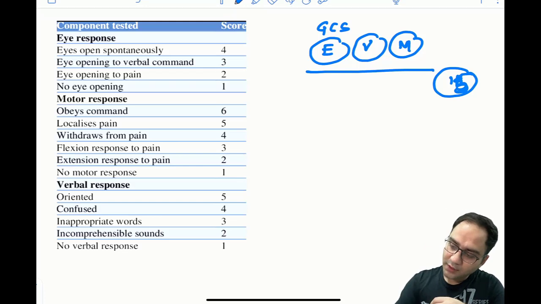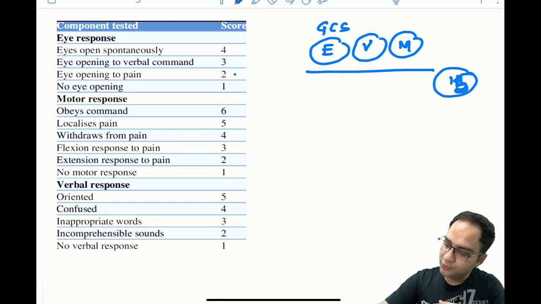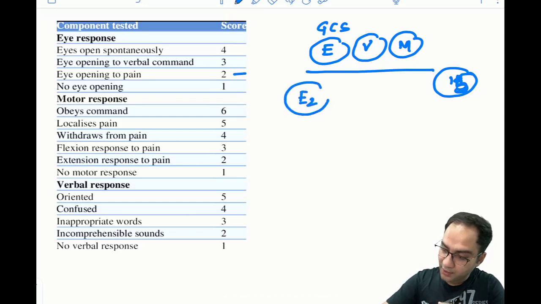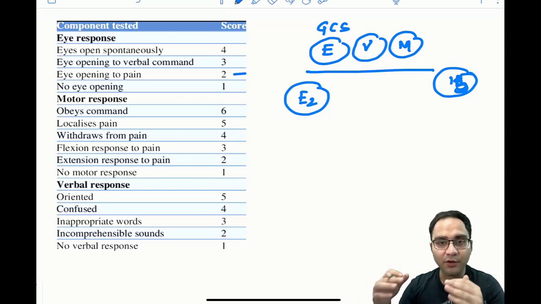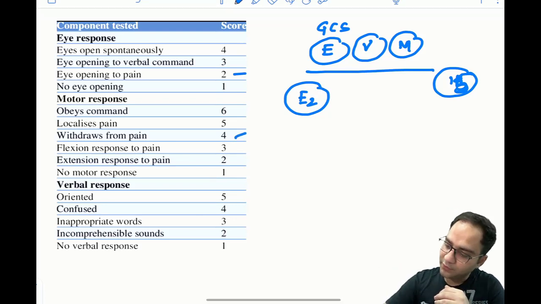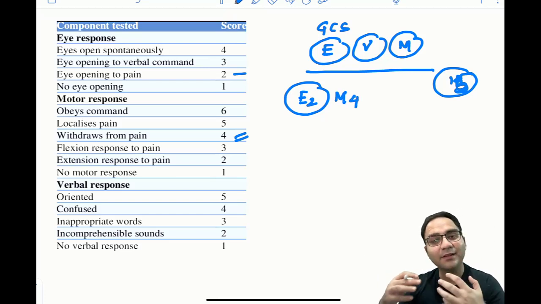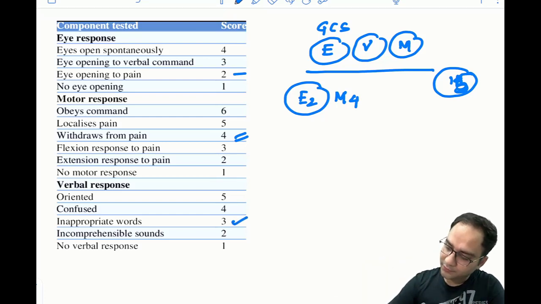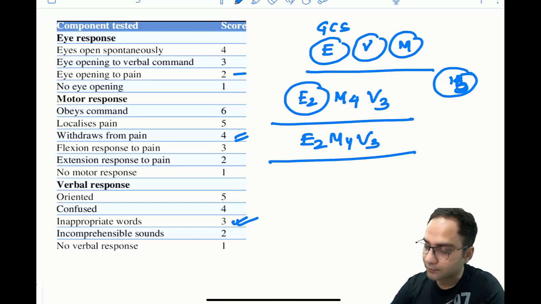So you are asked in that question that a patient is having eye opening response to pain. So you are having E2. Then you are having a motor response where the patient is having withdrawal from pain, so you are having M4. And in the verbal response, the patient is saying inappropriate words. So this makes it V3. So you are having E2 M4 V3. That will be the answer to your question, right?